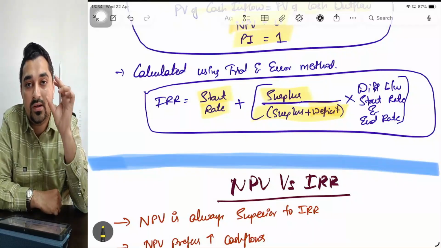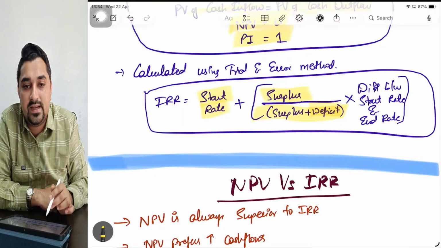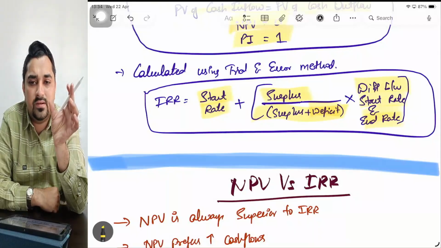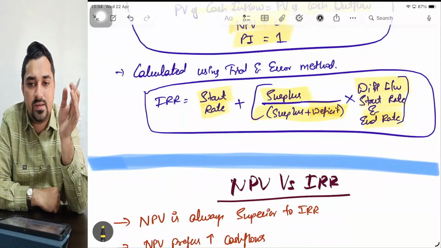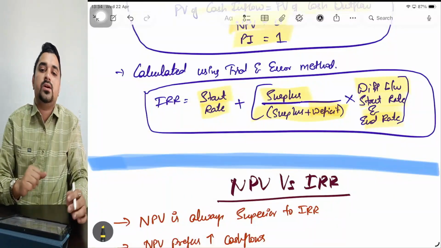It means you have to put a positive sign only here. So surplus divided by surplus plus deficit into the difference between start rate and end rate. What was the gap that I had taken? 15 and 18%, so 18 minus 15. The difference is 3%, I need to take here. So how do you calculate IRR?